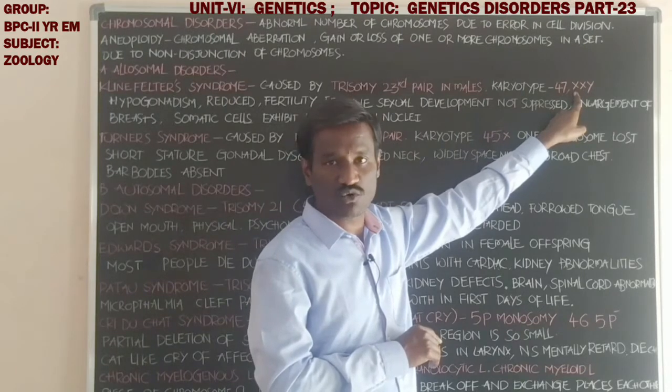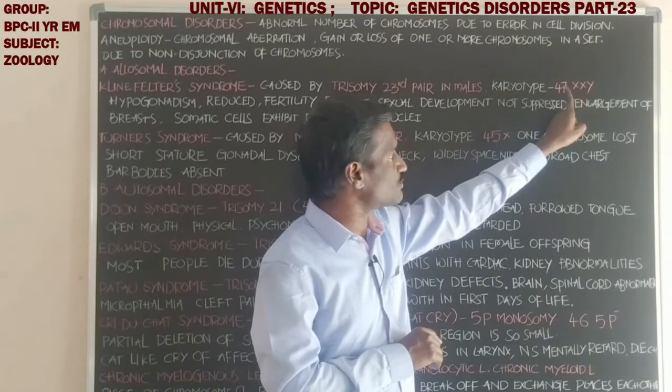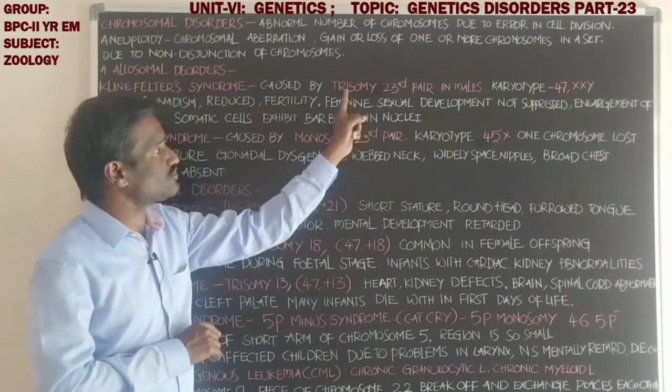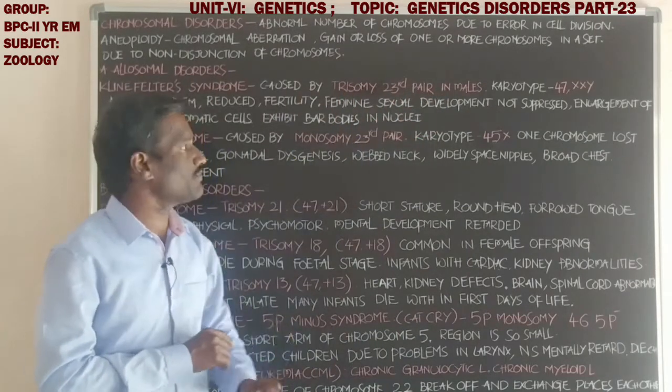Additionally, one extra X chromosome is present along with XY. 47, XXY is the karyotype. It is also termed trisomy of the 23rd pair in males.